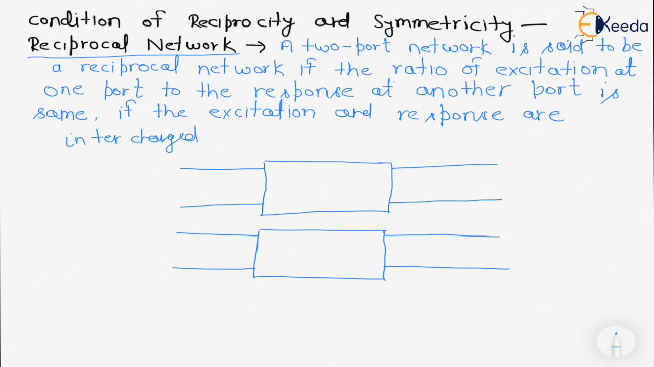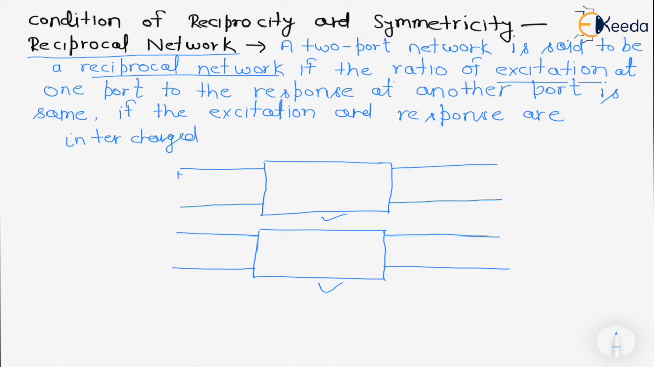A two-port network is said to be a reciprocal network if the ratio of excitation at one port to the response at another port is the same if the excitation and response are interchanged. We will understand this through the two-port network. These are the same two-port network, first and second. The only condition will be different.